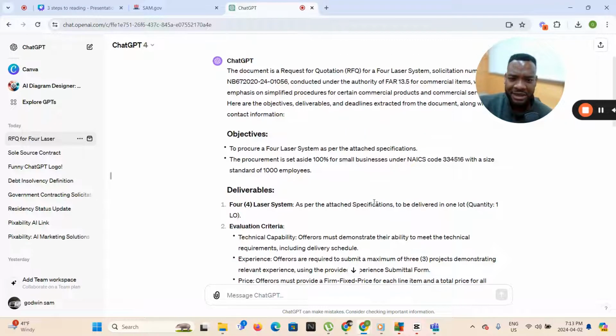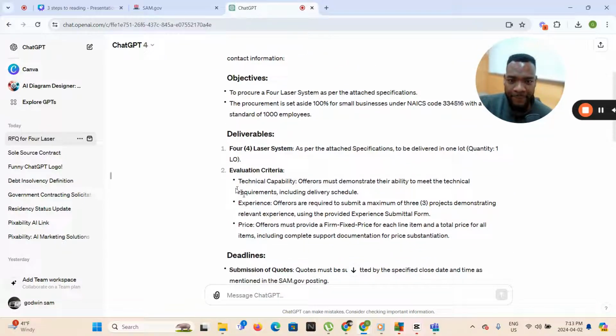But let's check this out. For laser systems and the deliverables, there's an evaluation criteria, and this is really cool. I'm so glad that this came up because a lot of people say, oh man, I can't write a proposal. Government proposals are too complicated. Typically, the government looks for three things in your proposal, and it came up right here. Technical capabilities, number one. So the offeror must demonstrate their ability to meet the technical requirements. So you're going to create a technical statement based on the manufacturer, how you're going to deliver the product, everything.